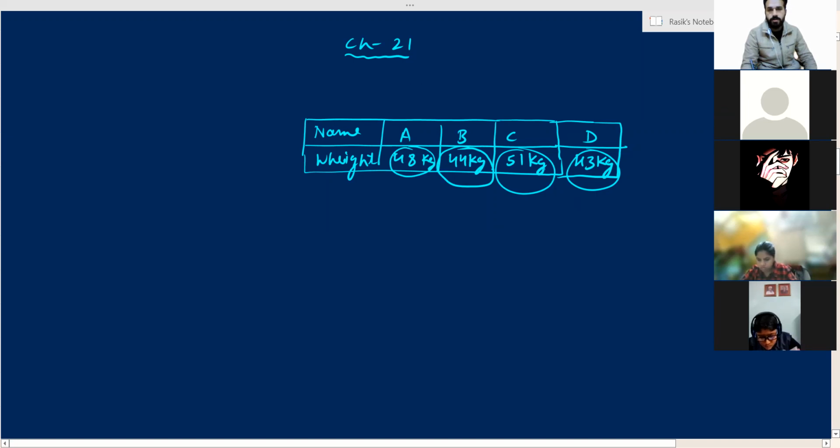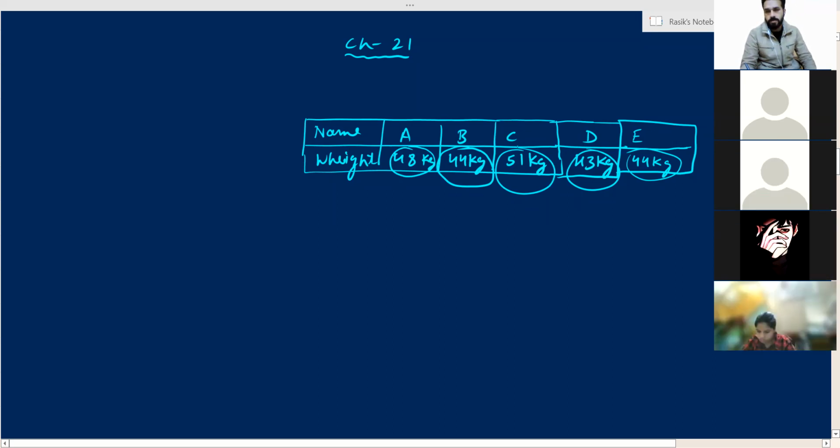So each of these values are observations. Okay. Frequency of the observation. Suppose I write one more here. The student is E and his weight is also, suppose, 44 kgs. So if I ask you how many students out of these five have 44 kg weight, how many students? B and E. Number of students, two. So what is two? Two is the frequency of 44 kg. What is the frequency of 44 kg?